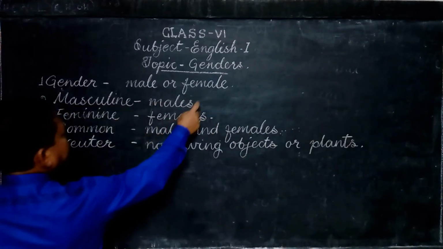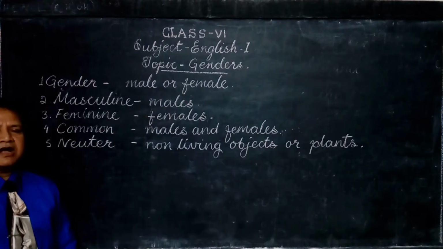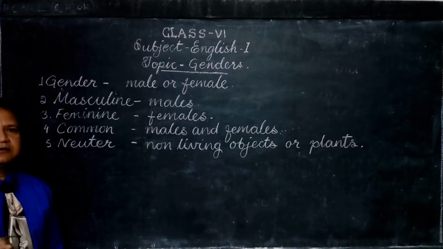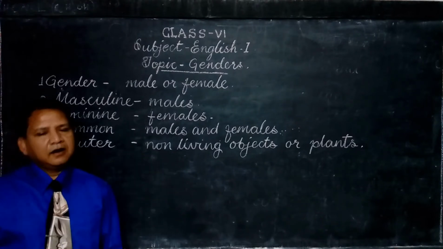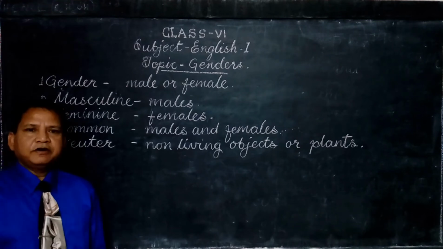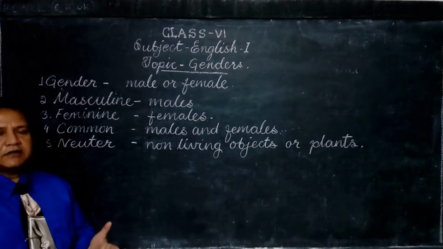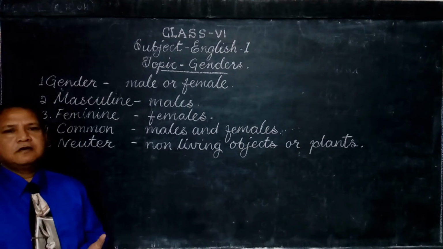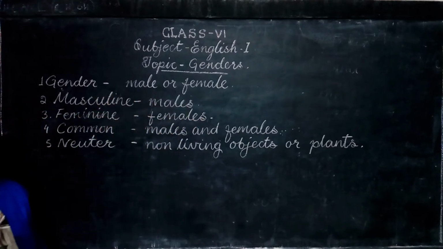First, masculine. Masculine means man. I am a man. My father is masculine. He is uncle. Uncle is masculine. He is nephew. Nephew is also masculine. So, father, uncle, even brother, nephew, they are males, masculine.